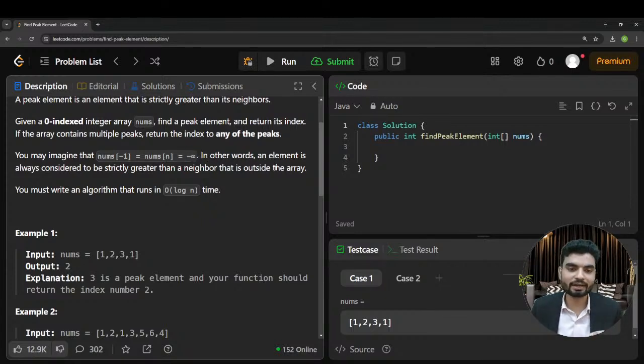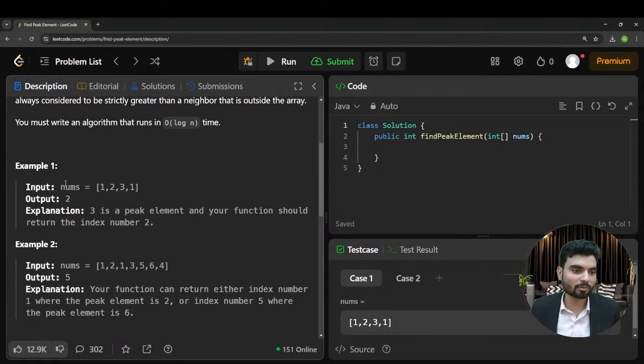Again, in other words, an element is always considered to be strictly greater than a neighbor that is outside the array. Which means that if a particular element's neighbor is not in the array, the starting and the ending element can be considered a peak. Okay, so now let's understand this problem statement.